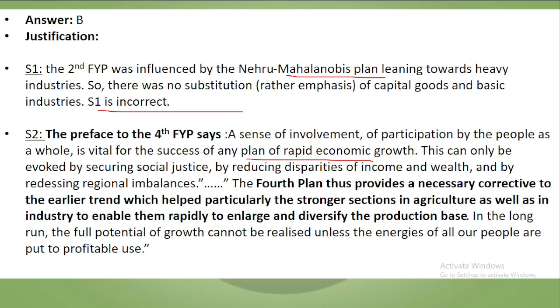This can only be evoked by securing social justice, by reducing disparities of income and wealth among the people, and by redressing regional imbalances. The 4th plan thus provides a necessary corrective to the earlier trend, which helped particularly the stronger sections in agriculture as well as in industry to enable them rapidly to enlarge and diversify the production base. In the long run, the full potential of growth cannot be realized unless the energies of all our people are put to profitable use. So the correct answer is second.